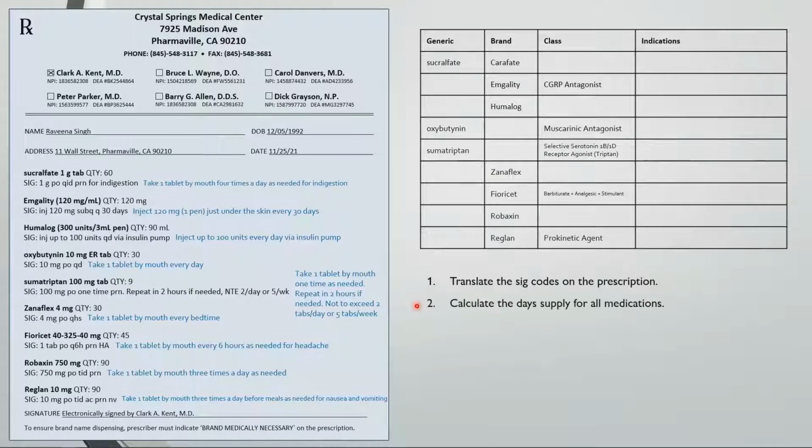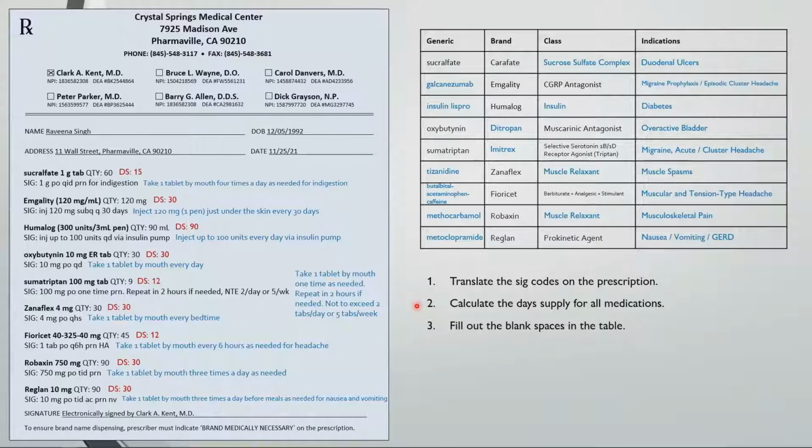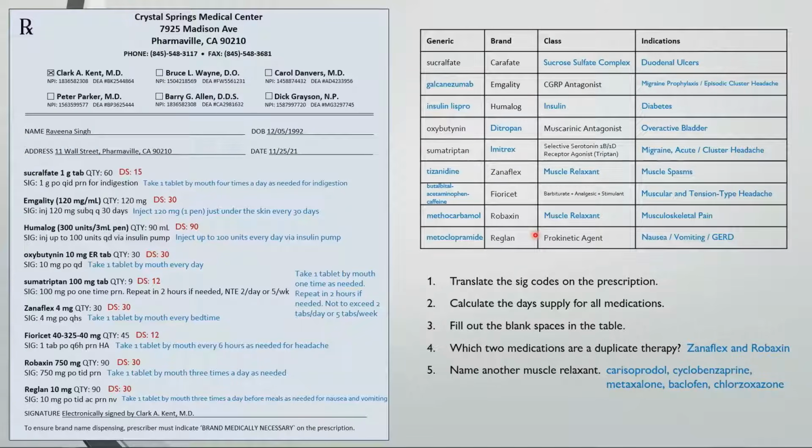Now let's calculate the day supply for all these medications. And finally, let's fill out those blank spaces in this table. And then moving on to a few questions, which 2 medications are a duplicate therapy? Robaxin and Skelaxin are both muscle relaxants, so they would be considered a duplicate therapy. Name another muscle relaxant. Carisoprodol, cyclobenzaprine, metaxalone, baclofen, and chlorzoxazone are all different types of muscle relaxants.